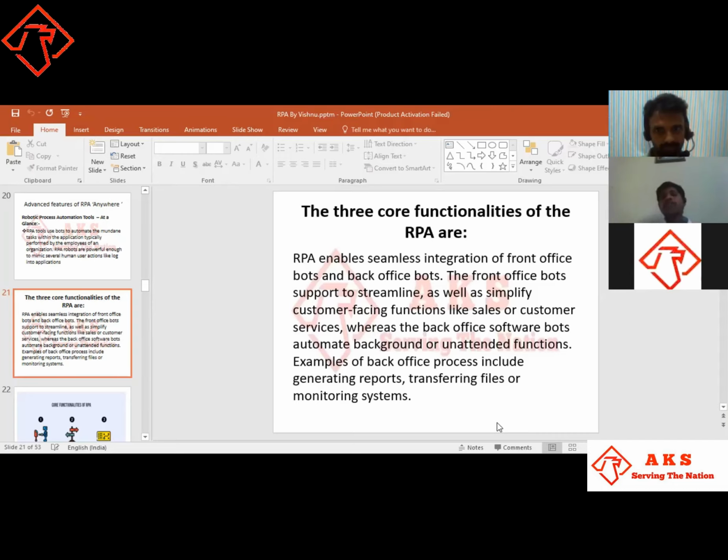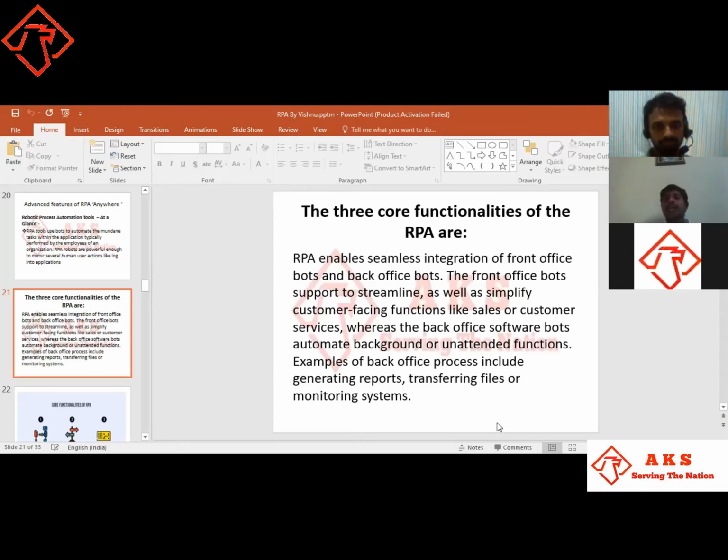The front office supports streamlining customer-facing functions like sales or customer service. Like sales: now I want to buy something. We are seeing all the devices. Now I'm on Flipkart or Amazon, and I'm seeing all the products. Those are all called the front end process. What I am seeing is that this mobile costs this much, and this mobile costs this much.